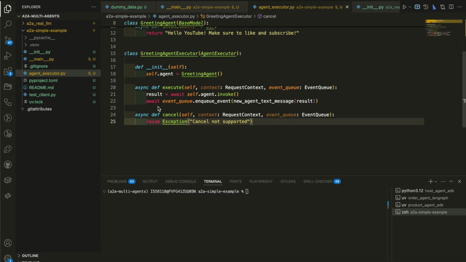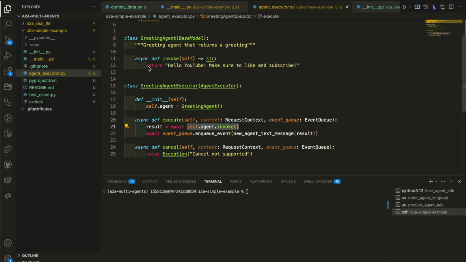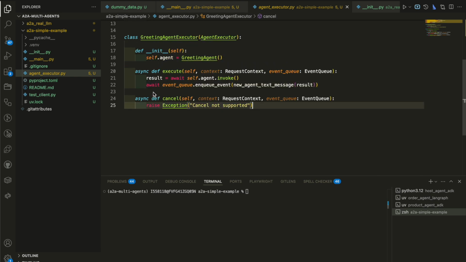So in our simple example, we are just invoking that agent. We call this invoke method, and we expect to get the hello YouTube, make sure to like and subscribe. And we do the same for cancel. We just raise an exception because we are not canceling anything right now. And then we can update the event queue to say that the message has been sent, new message entered, and that is that.